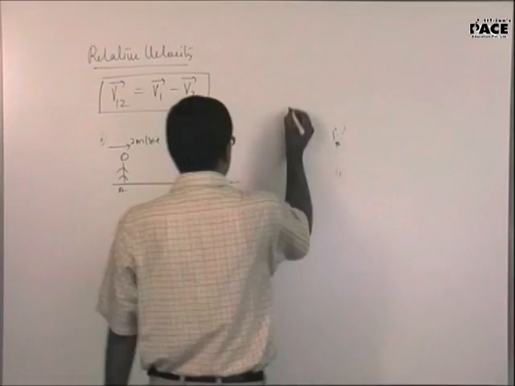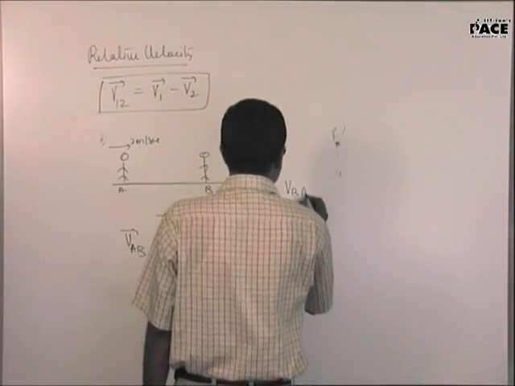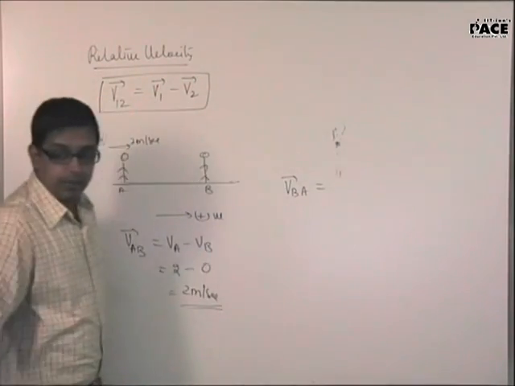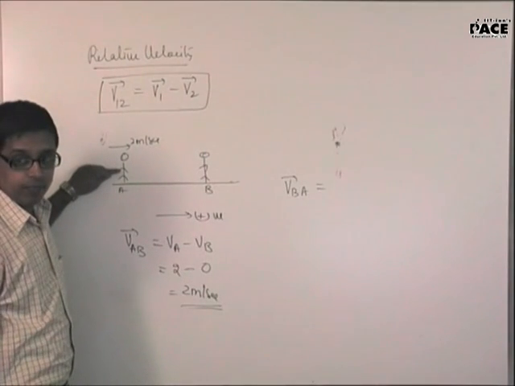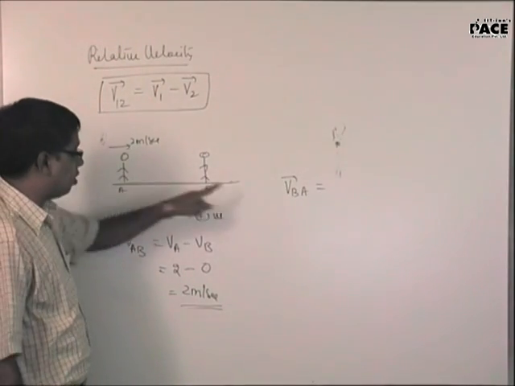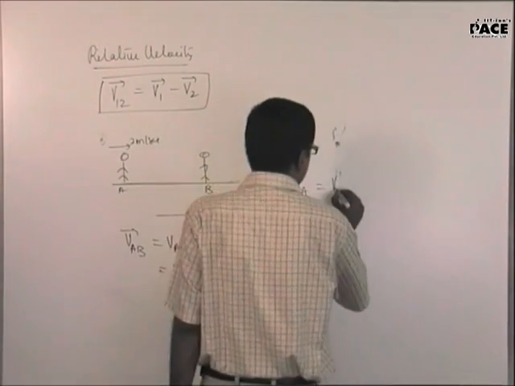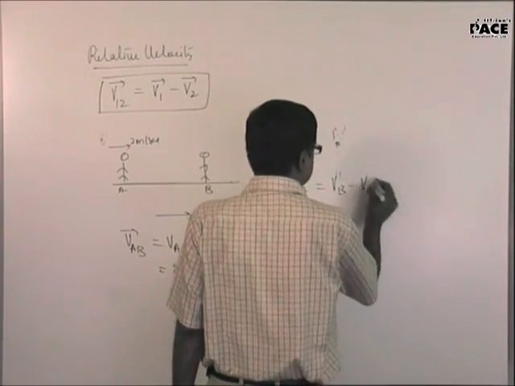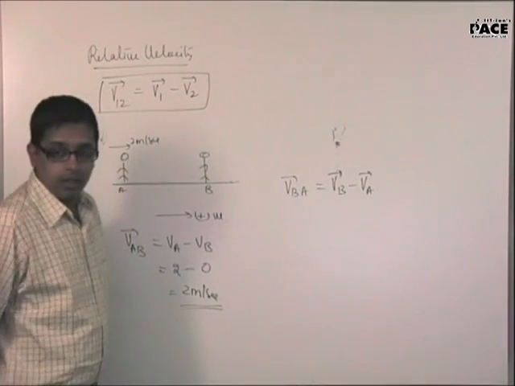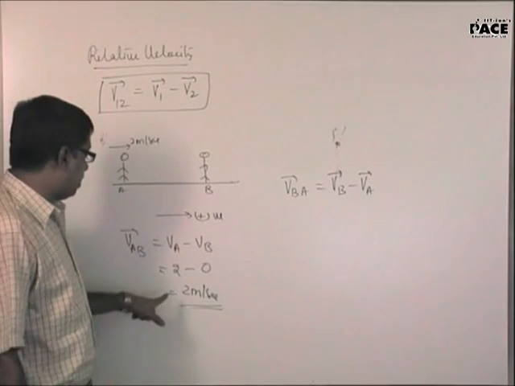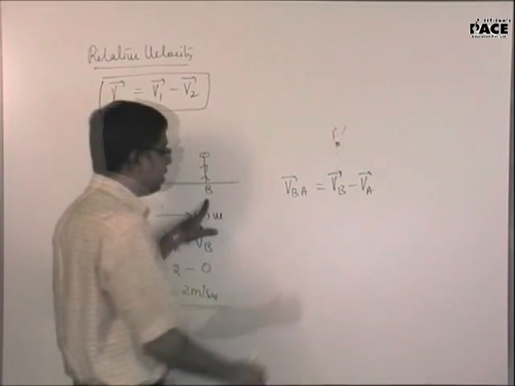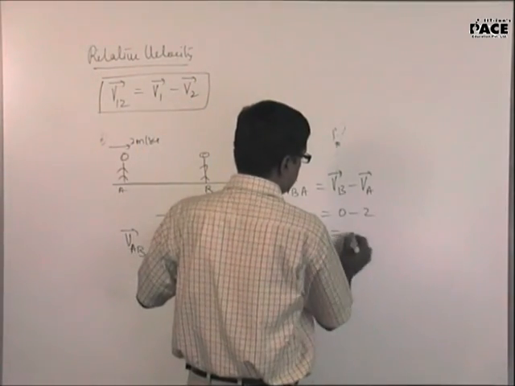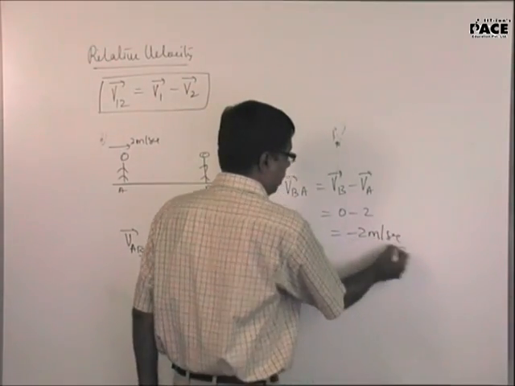But what if you ask me, velocity of B with respect to A? That means now the ant is sitting on A. If the ant is sitting on A, velocity of B with respect to A will be velocity of B minus velocity of A. Now velocity of B is 0, minus 2, so this is minus 2 meters per second.